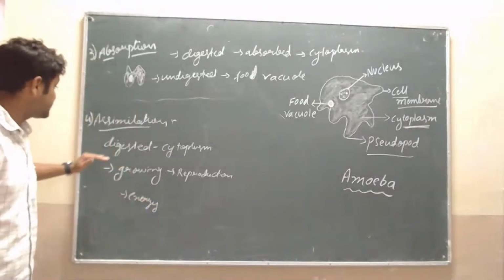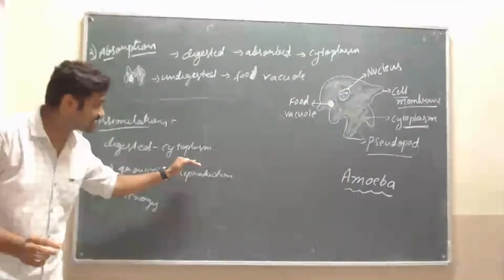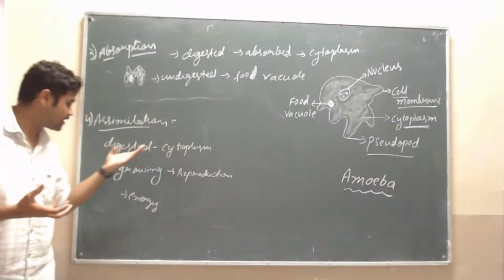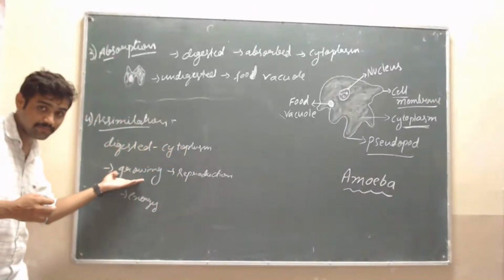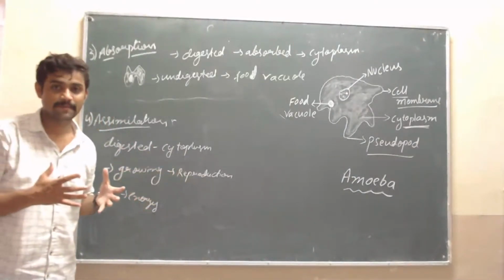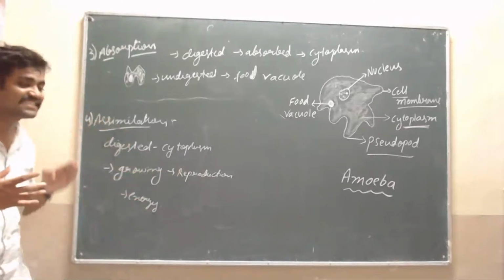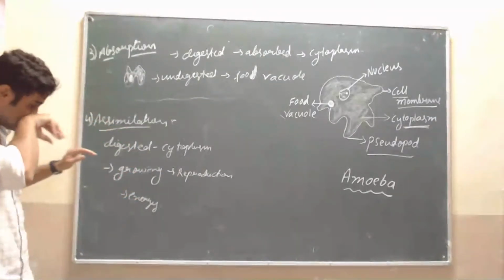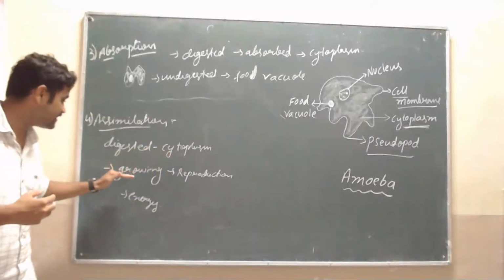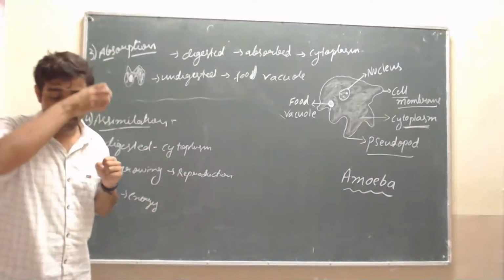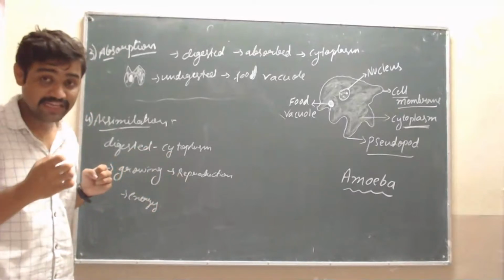Okay, that is the digested food in the cytoplasm. For what purpose does it give the digested food? That is growing purpose, reproduction purpose, as well as energy purpose. Okay, this is about assimilation. Understood? Assimilation is the digested food being helpful for growing, reproduction as well as getting more energy. That is about assimilation.